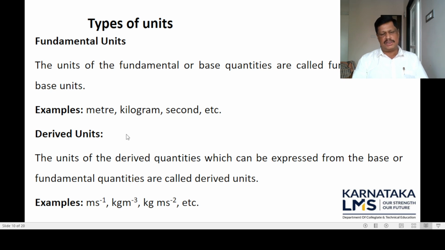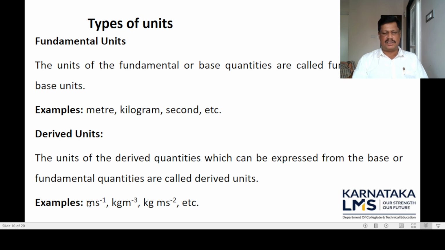Next, derived units. You already know what derived physical quantities are. The quantities which can be derived from the fundamental physical quantities are called derived physical quantities. Similarly, derived units are the units which are derived from the fundamental units, and they are the units of the derived physical quantities. The units of the derived quantities which can be expressed in terms of the base or fundamental units are called derived units.